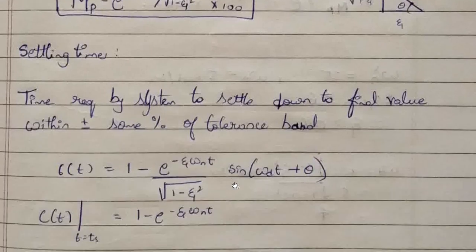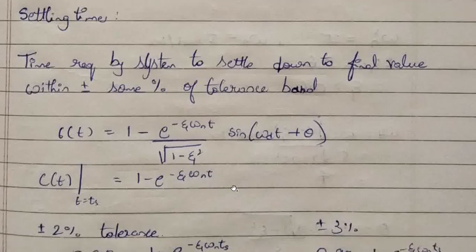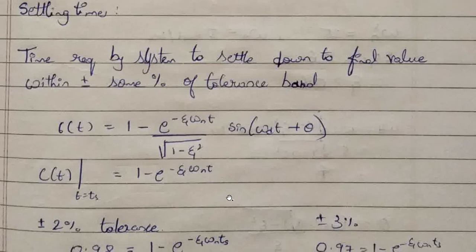Now settling time: the time required by the system to settle to its final value within plus or minus some percentage of tolerance. When the system reaches its settling time, in the steady state period, the output will not be in a stable condition. There will be a slight oscillatory motion. That is why the output is taken with some percentage of plus or minus tolerance.